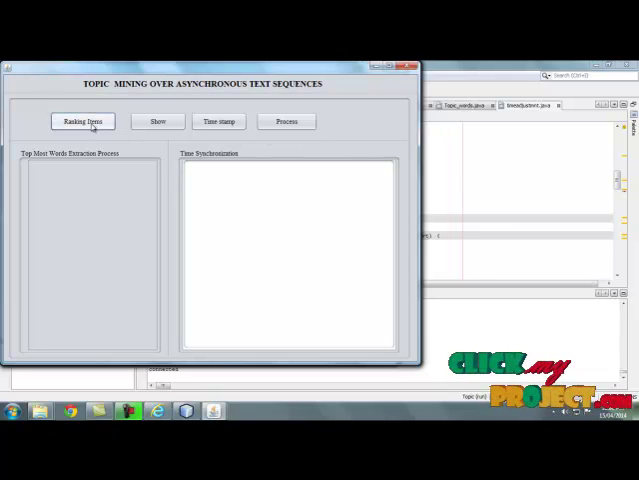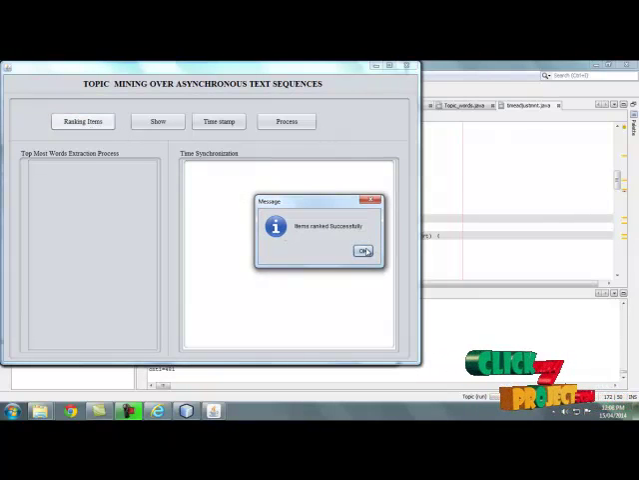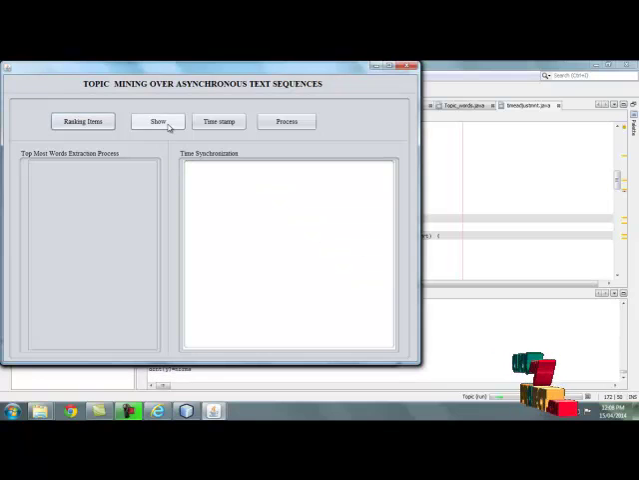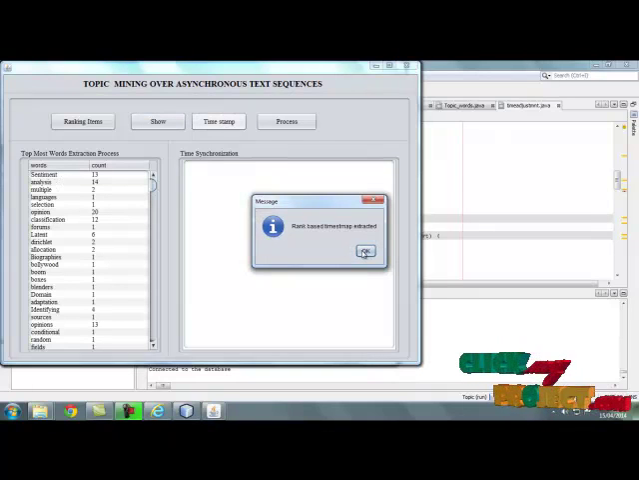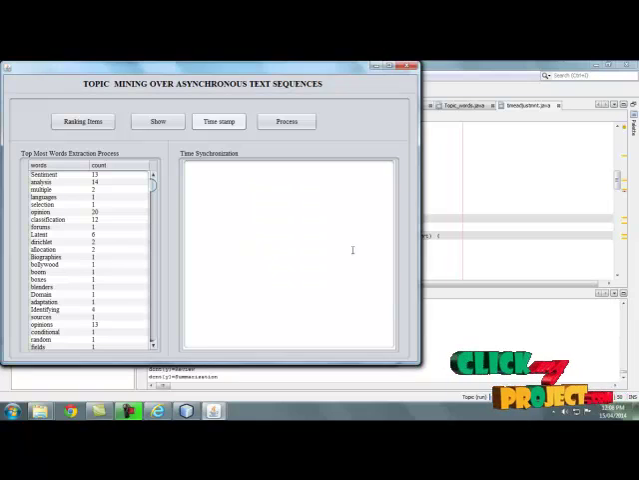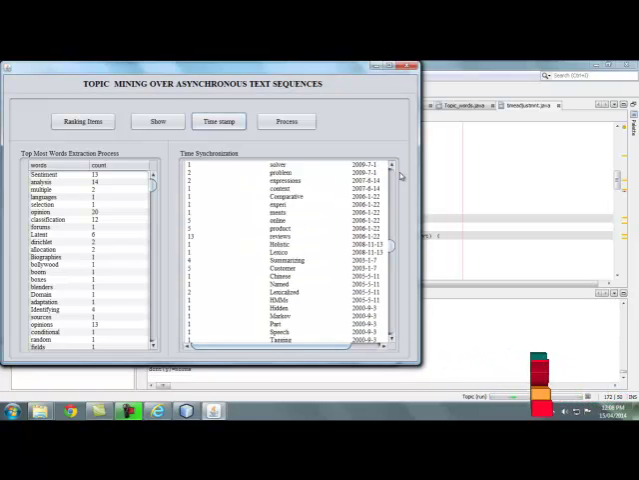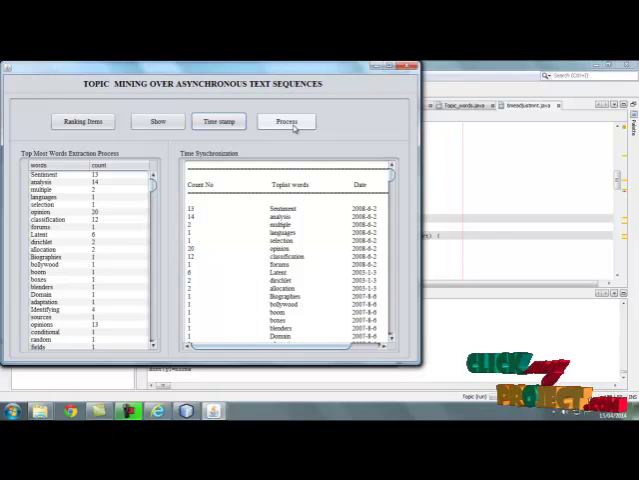By clicking ranking items, we rank the items for each and every timestamp based on words. So these are the word occurrence counts displayed. By clicking timestamp, the rank based timestamp is also evaluated. So these are the results. Then move to the next process.